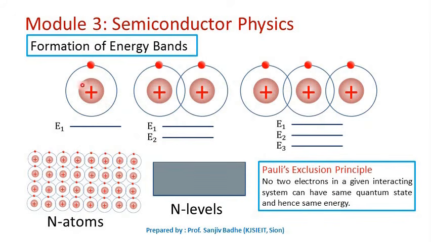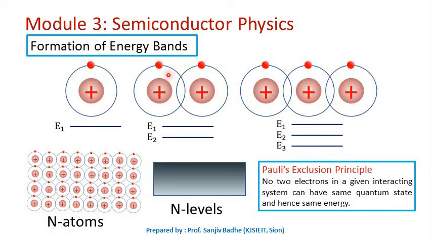In an isolated atom, electrons are tightly bound and have sharp discrete energy levels. So let us consider an electron in this particular atom. This electron will have energy level E1 associated with it. Let us consider one more atom, and let us consider the same electron in that particular atom. Now when the two atoms are far apart from each other, the energy level of this electron will be same as the energy level of this electron.